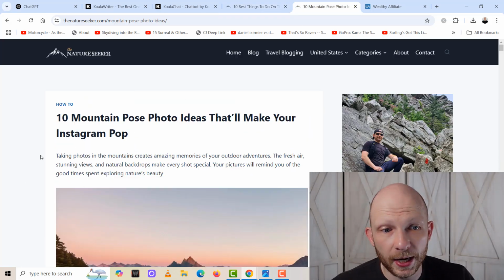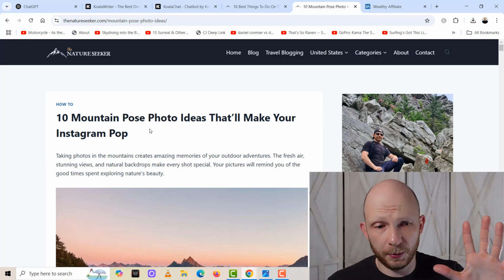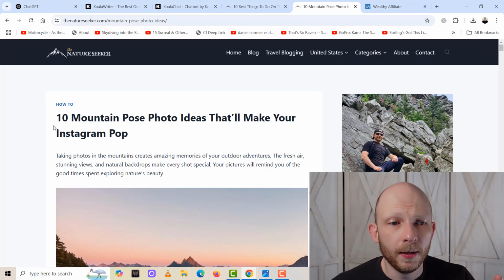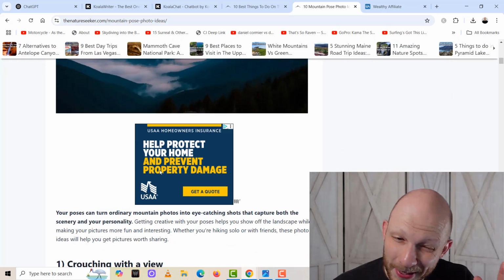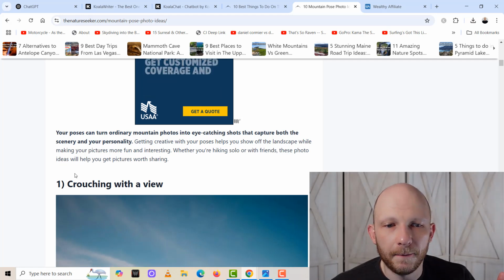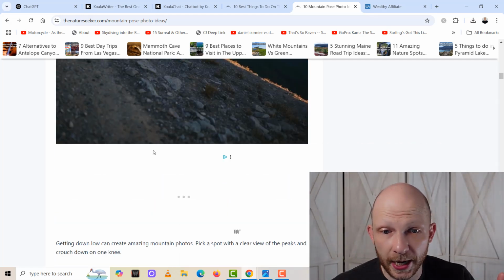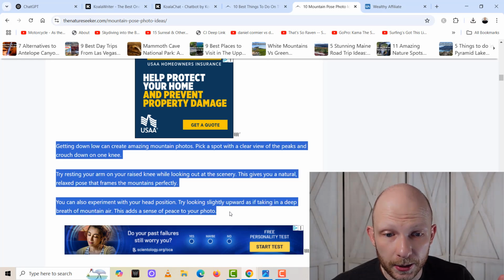Now, the next one we have is Koala. So this is a fully produced article by Koala, which is all AI. This is what it produced. Now you can maybe tell that this is AI, but this is a different kind of subject. This is an AI image. This is content produced by